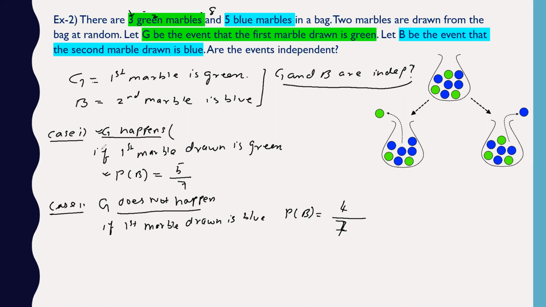Now you can see that in both cases, whether the event happens or does not happen, it is affecting the probability of the other event. So the occurrence of event G is affecting the probability of event B. The probability of B is changing. So what do you see, are G and B dependent or independent? Now you tell me.